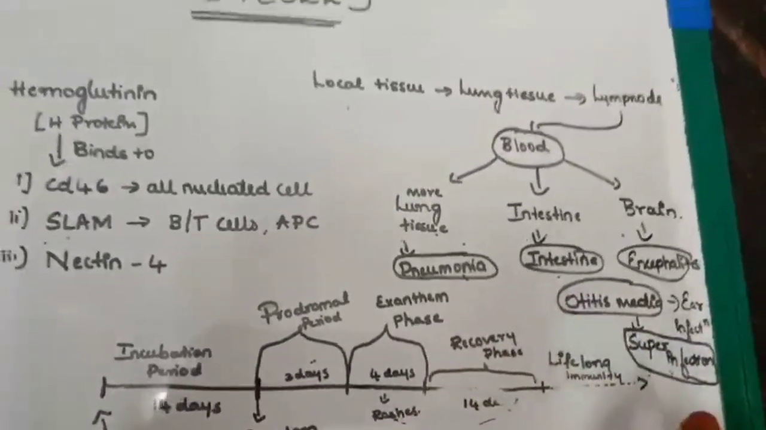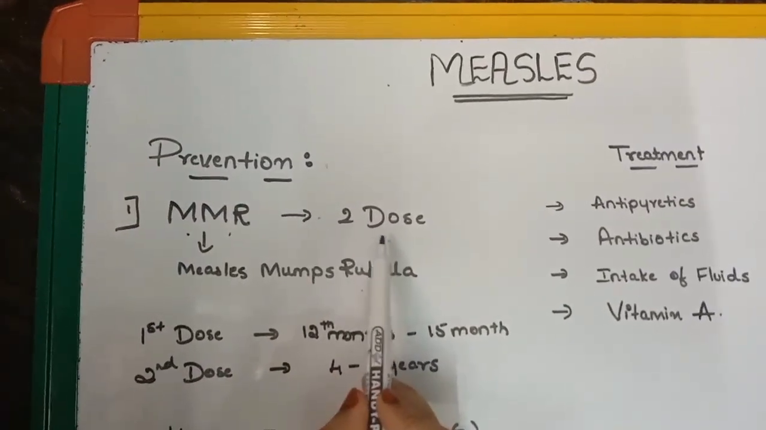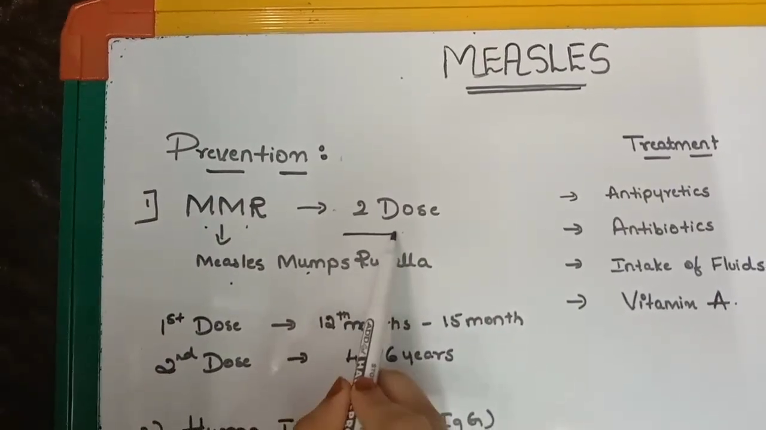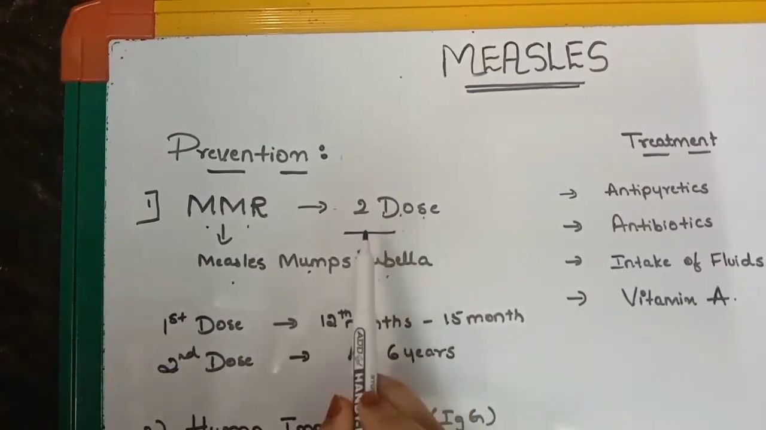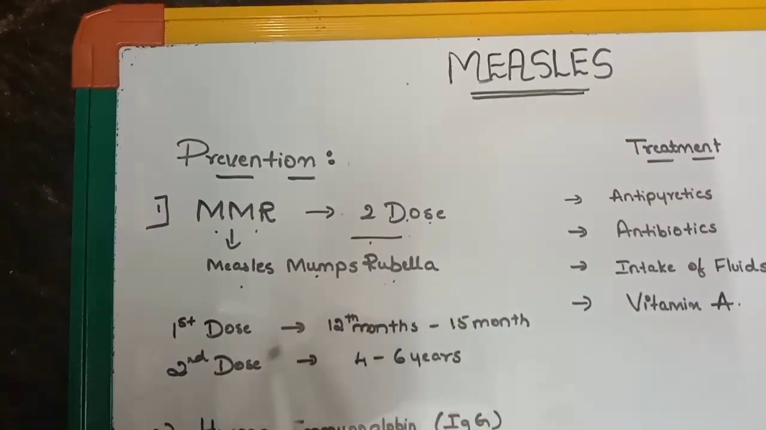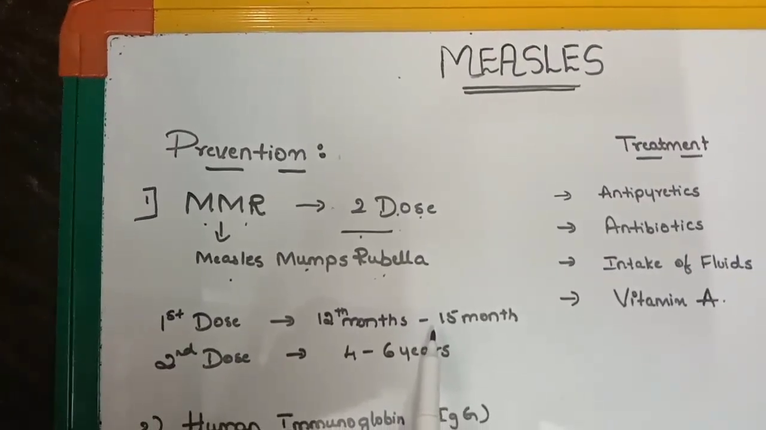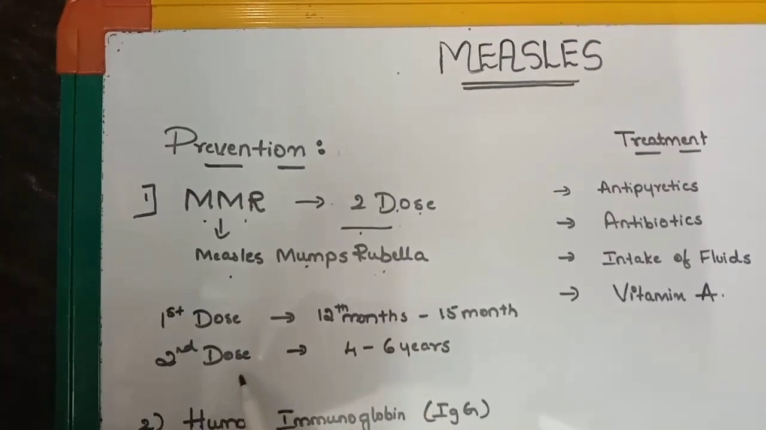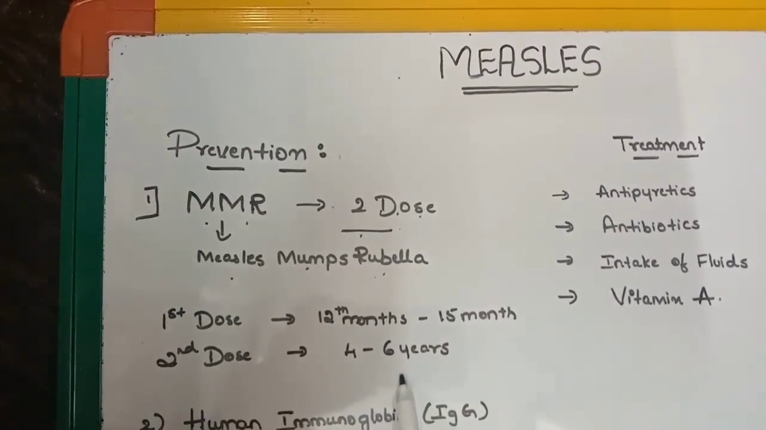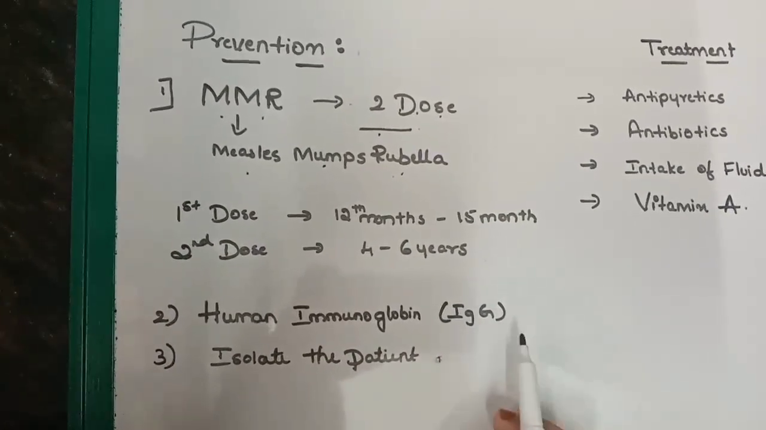Prevention is mainly vaccination, that is the MMR vaccine, 2 doses. Here MMR means measles, mumps, rubella. So the MMR vaccine gives protection against 3 viruses, and along with it the varicella vaccine can also be given. The first dose is at 12 to 15 months. If traveling abroad, the first dose can be given to infants at 6 to 11 months. The second dose, at 4 to 6 years, can also be given 4 weeks after the first dose. And second is human immunoglobulin, which can also be given because it gives immunity against this virus.